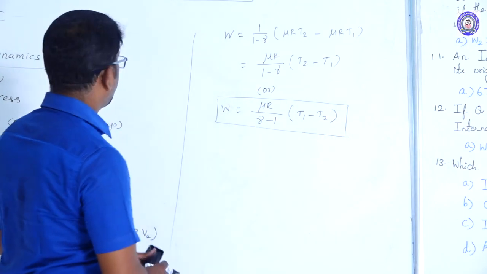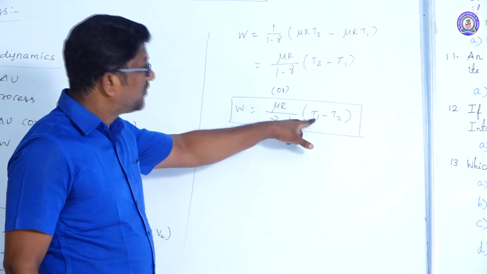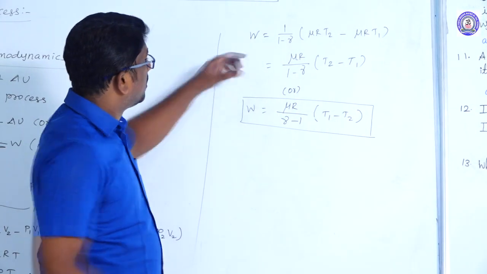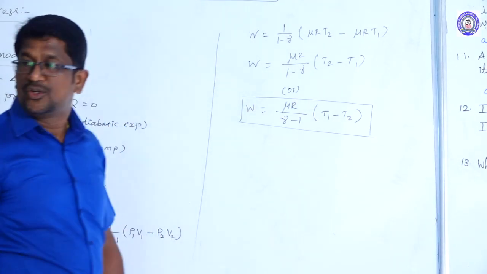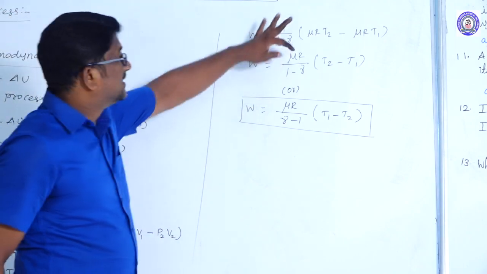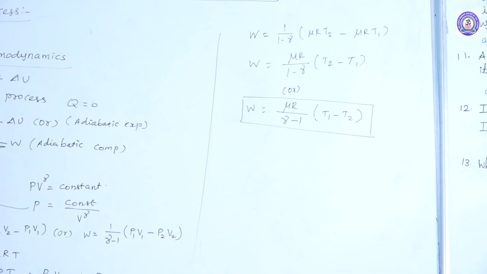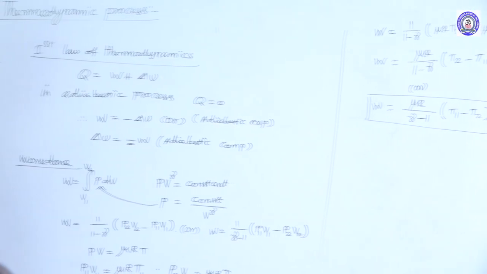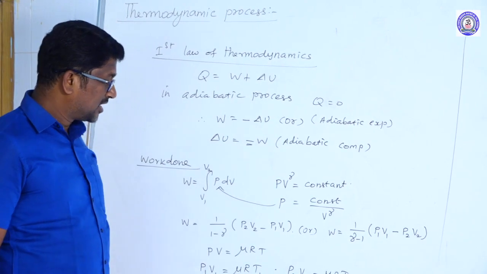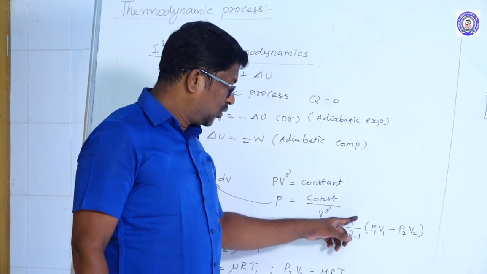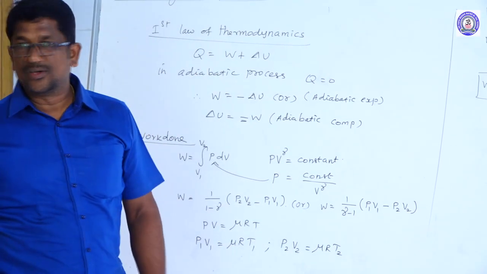So the work done formula for adiabatic process is W is equal to mu R divided by gamma minus 1 of (T1 minus T2), or W is equal to mu R divided by 1 minus gamma of (T2 minus T1). This is in terms of change in temperature. In terms of pressure and volume, W is equal to 1 divided by 1 minus gamma of (P2 V2 minus P1 V1), or W is equal to 1 divided by gamma minus 1 of (P1 V1 minus P2 V2).